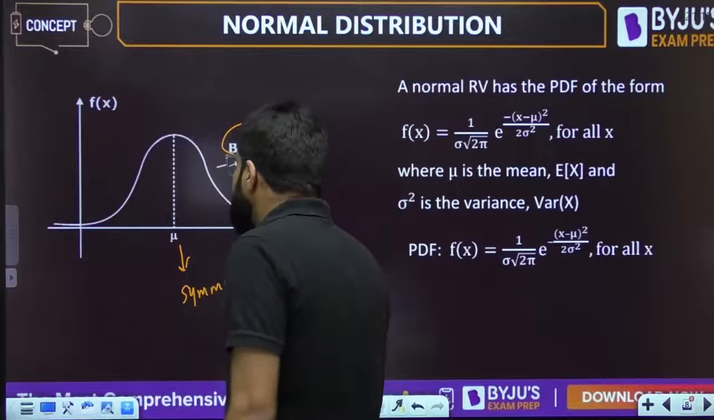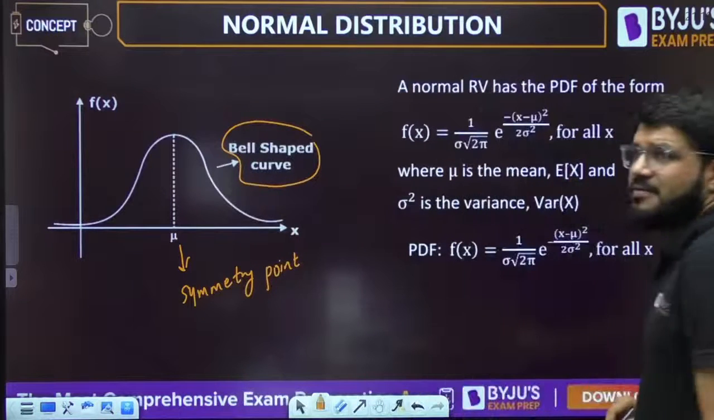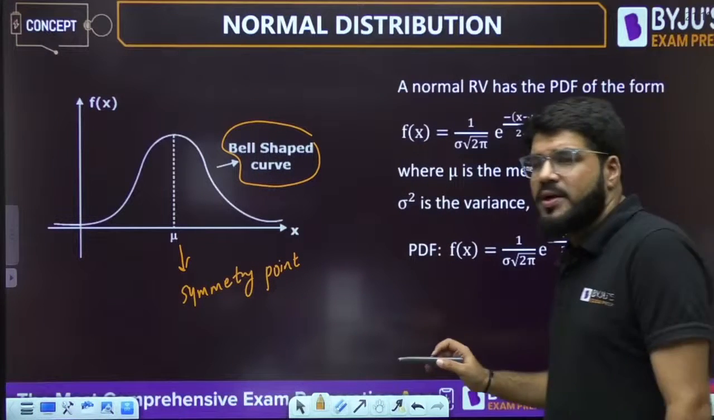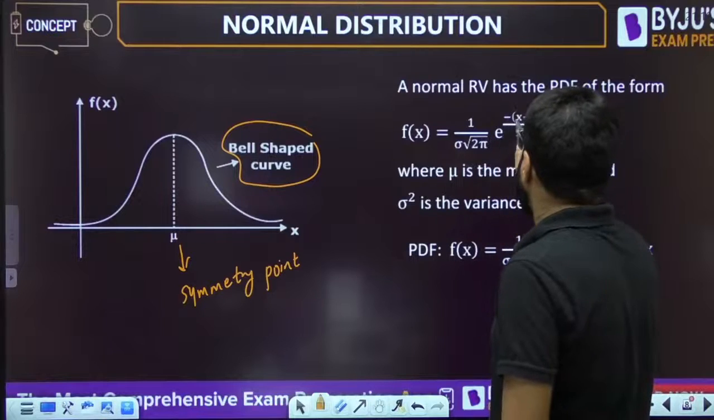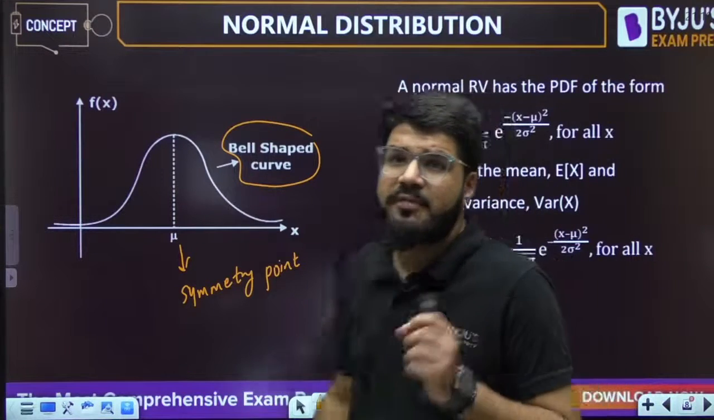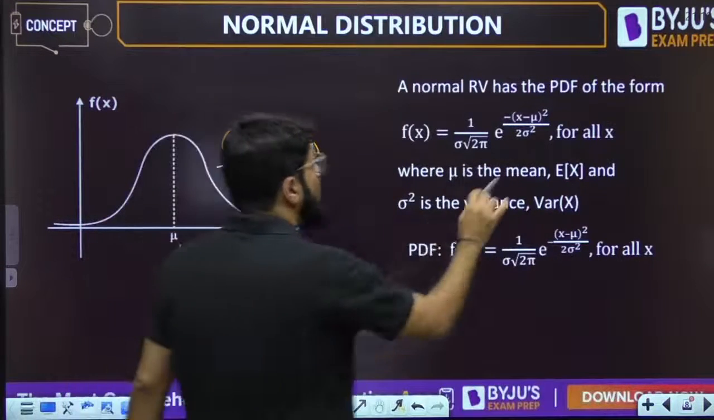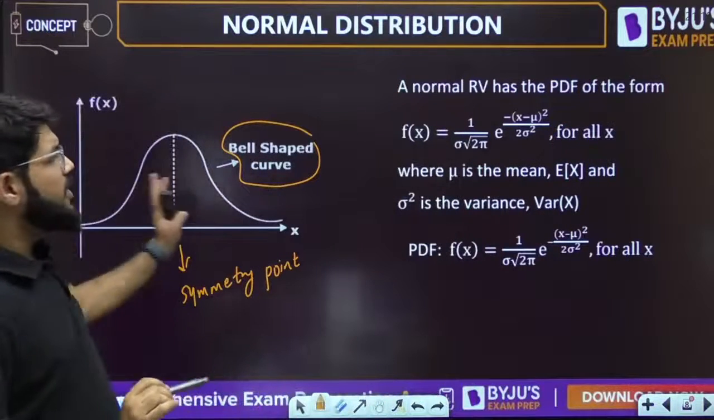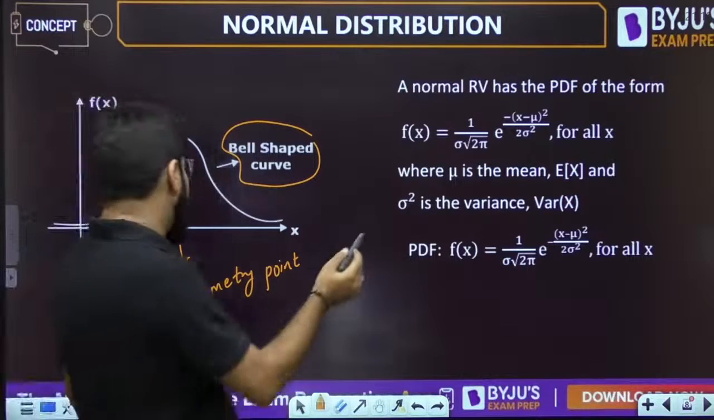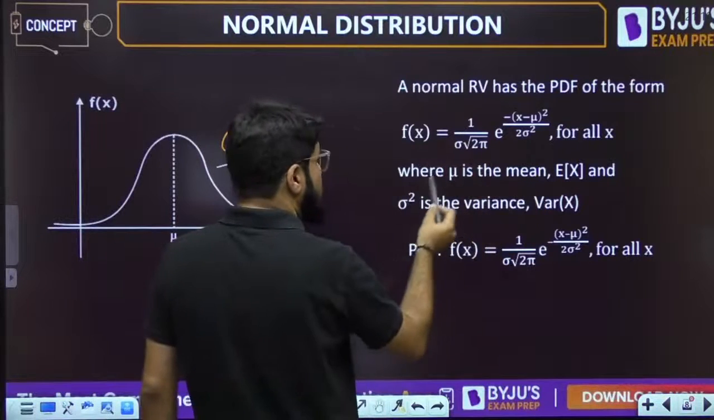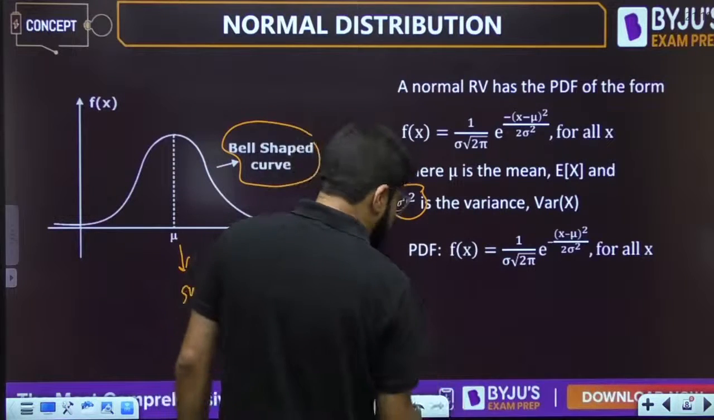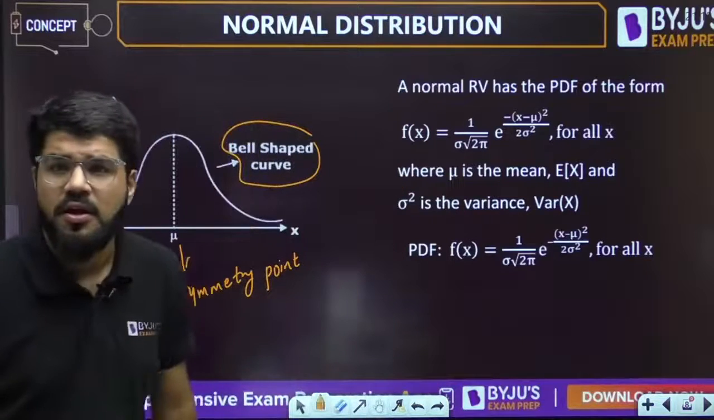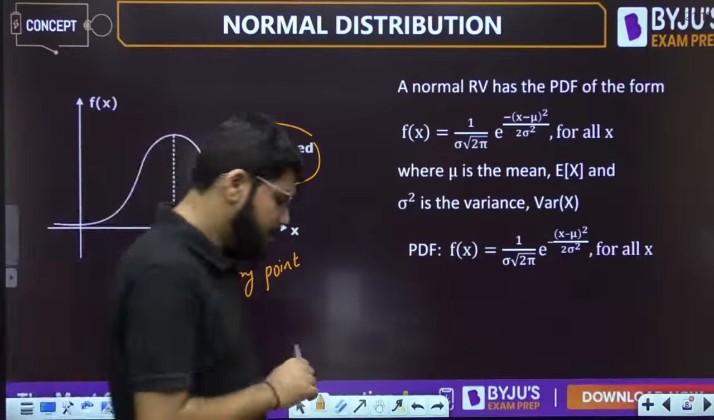The normal distribution is symmetric about the mean value. Its PDF, as we all know, is given by 1 upon sigma root 2 pi e power minus of (x minus mu) whole square divided by 2 sigma square, for all values of x, that is from minus infinity to infinity. Mu, as I told you, is the mean and the symmetry point also, and sigma square, as always, is the variance of the distribution.